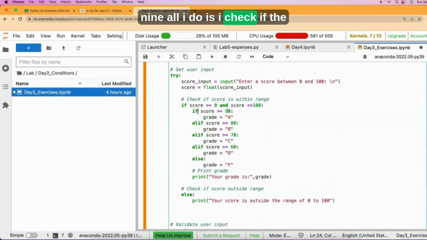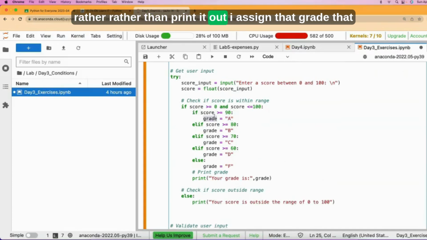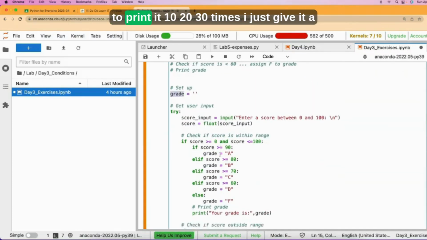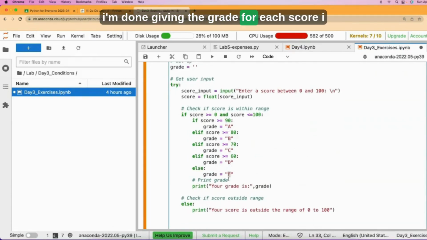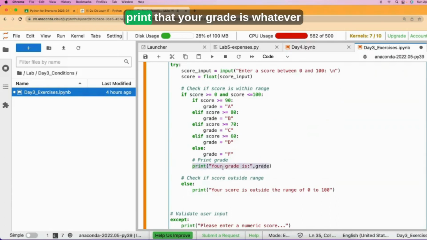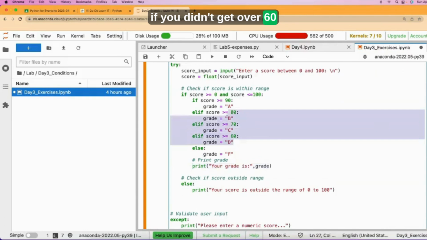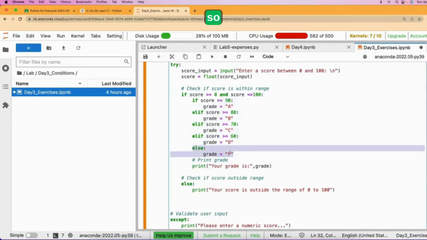But if the user is good, they enter a score between 0 and 100. All I do is I check if the score is equal to or more than 90, I print it out. Or rather than print it out, I assign that grade that I used before. So I don't have to print it 10, 20, 30 times. I just give it a grade for each score. After I'm done giving the grade for each score, I go ahead and I print that your grade is whatever the grade was assigned to you. So if you didn't get over 60, then I'm going to give you an F.